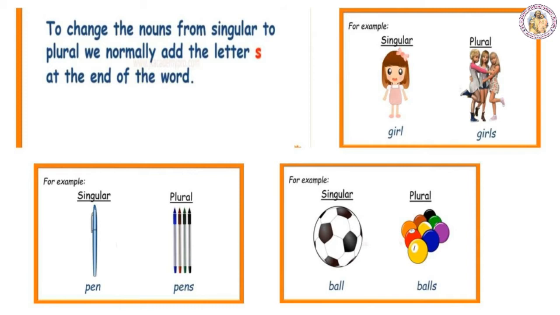Next example is pen. Pen is in singular form. The plural form of pen is pens because you are adding S to the word pen. Third example is ball. Ball is in singular form. When you convert this ball into plural, it becomes balls by adding S to the word ball.